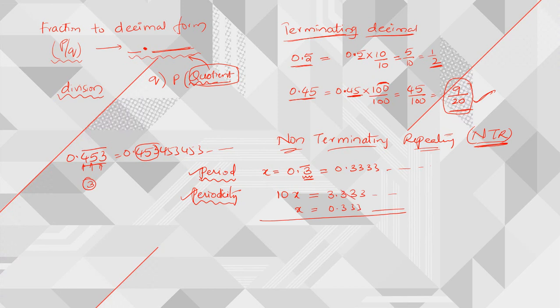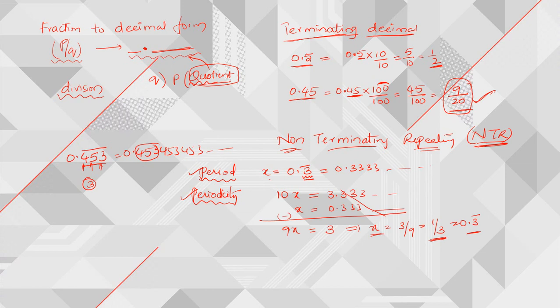After the decimal places we have the same value, so we can directly subtract. Then I get 9x is equal to 3. From this x is equal to 3 by 9, and in simplified form x is equal to 1 by 3. What is x here? We already considered x as 0.3 bar, no? So 0.3 bar is nothing but 1 by 3. So we have converted a non-terminating recurring decimal into fraction form, right?